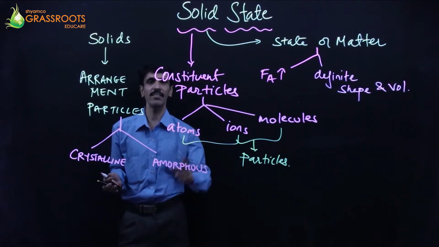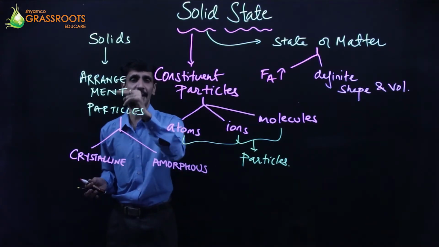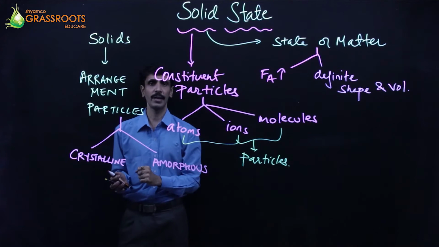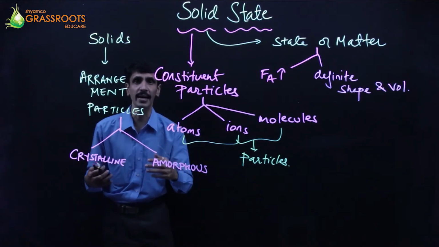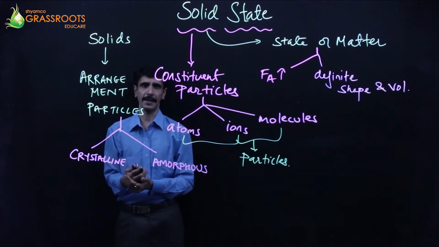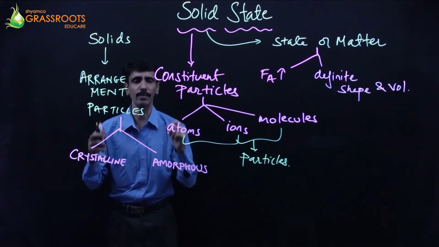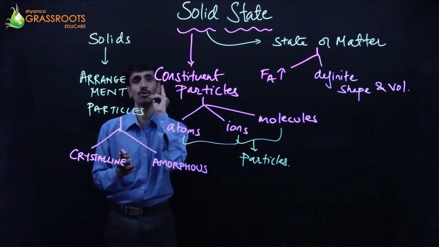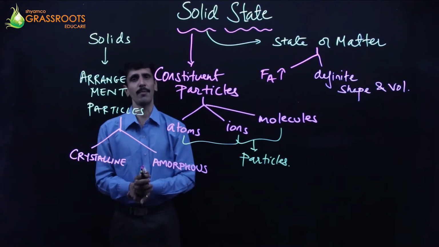What are they called as? Crystalline as well as amorphous on the basis of arrangement of particles. Now crystalline solids क्या होता है, amorphous solids क्या होता है, वो एक एक करके हम लोग उसकी पढ़ाई करेंगे. लेकिन this is the general. This is based on arrangement of particles. The solids are classified into two main categories, and that is crystalline solid as well as amorphous solid.